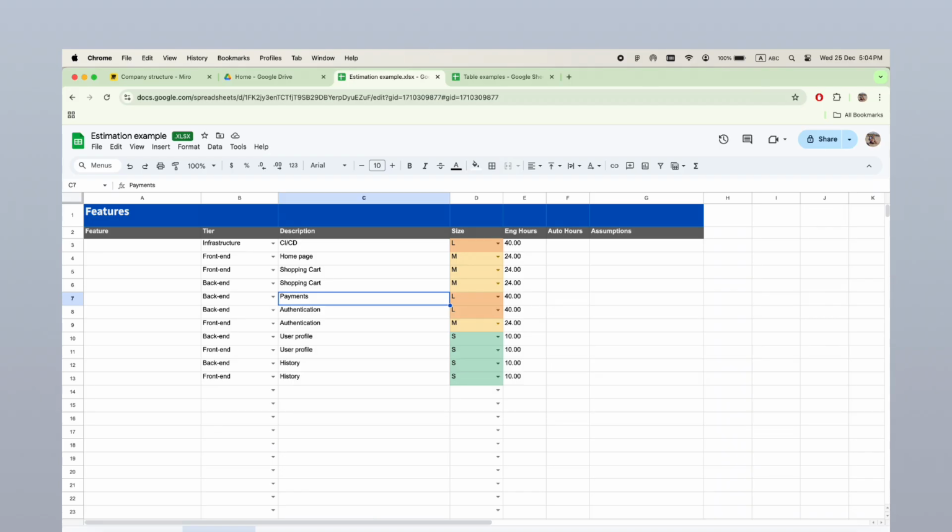Then payments, authentication, both authentication, we have like backend and frontend part of the work. User profile, both again, we have frontend and backend part of the work. And for example, history page, also backend and frontend. And here we just ask our engineering team to put the estimations of hours they would need to spend to complete just these tasks. So we typically ask to make the estimations a highly experienced developers.